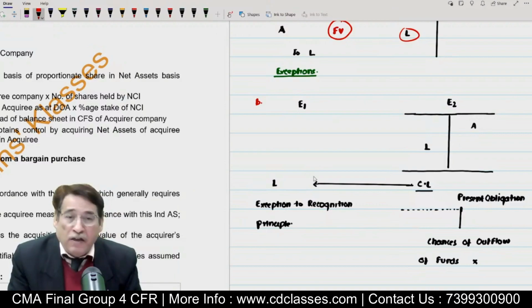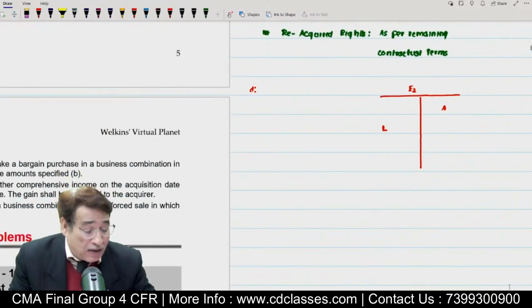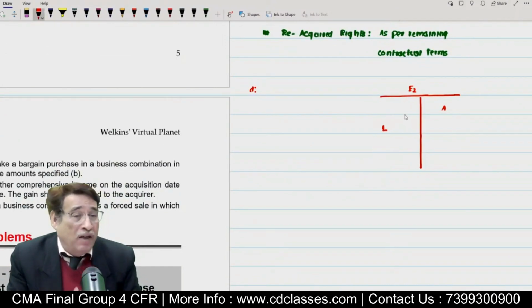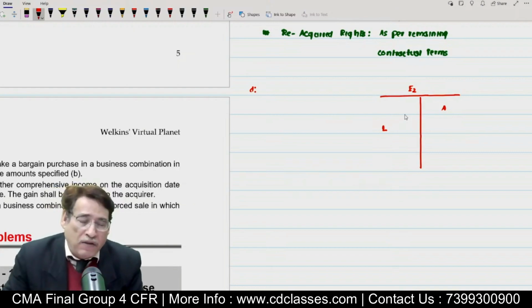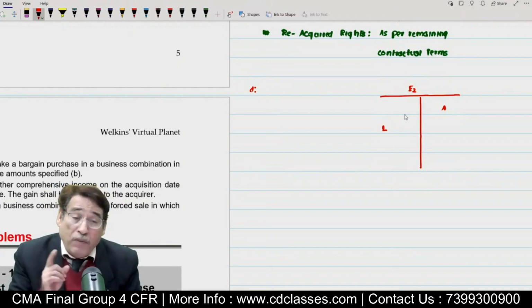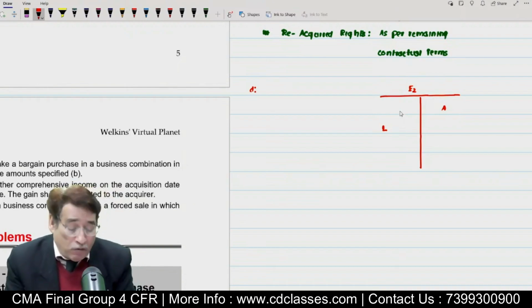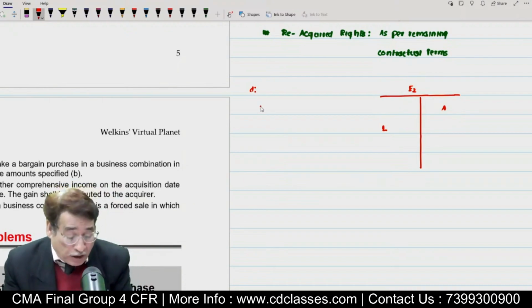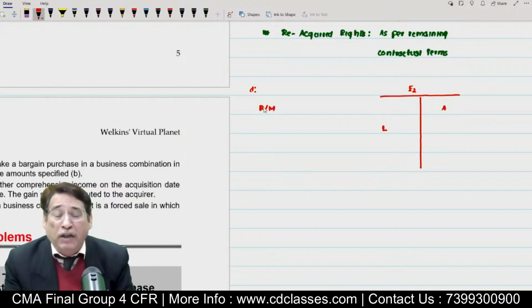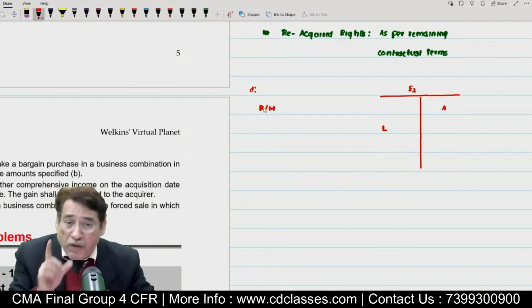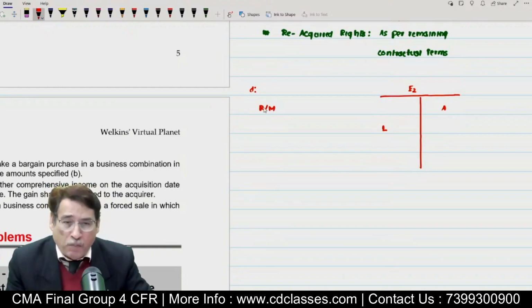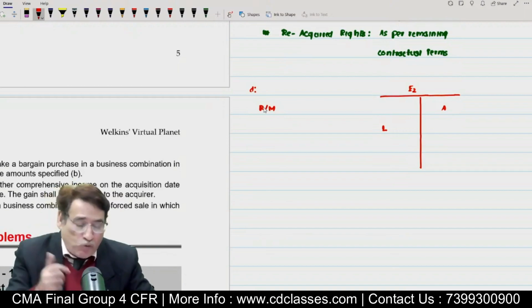That is why it is an exception to recognition principle and it is not an exception to the measurement principle. But sometimes there are some items which are not at all appearing in the books of the acquiring company. In spite of that, we are going to record such assets or liabilities and we are not going to record them at fair value. That is why these items become an exception to both recognition principle and measurement principle. That is why they are known as an exception to recognition and measurement principle. I hope you got the particular point. You got the difference between the first one and this one.